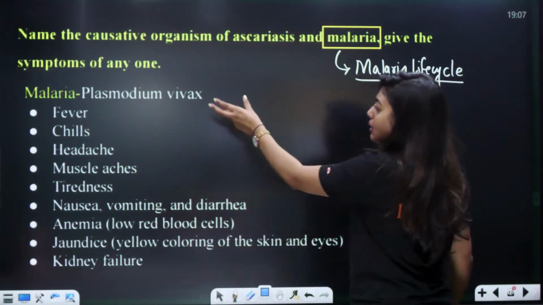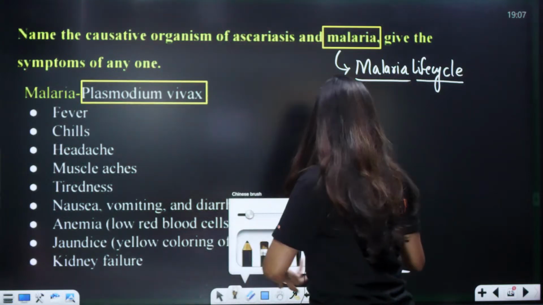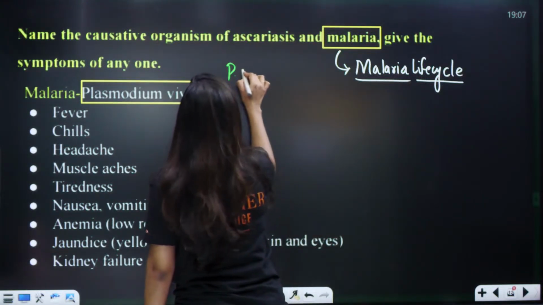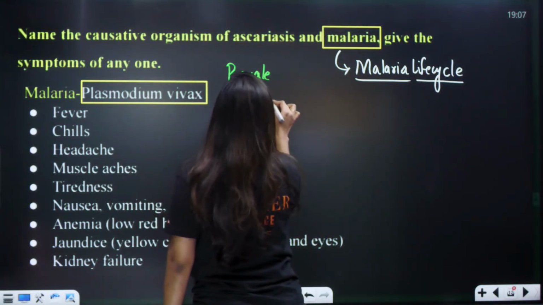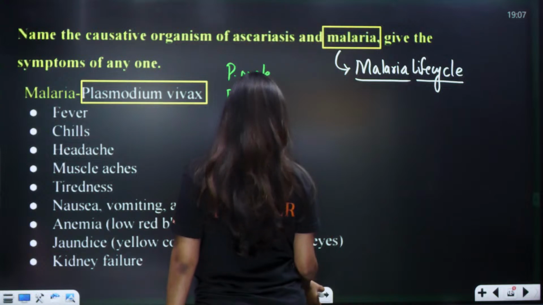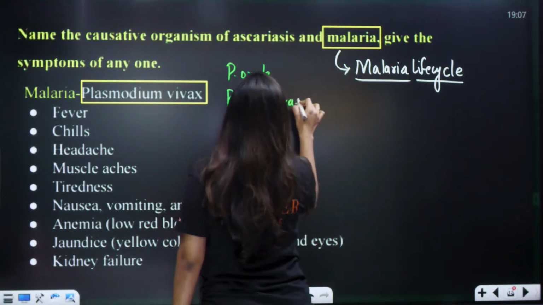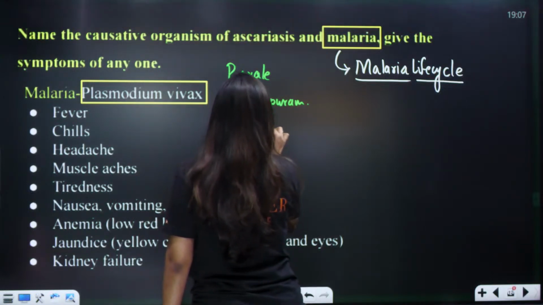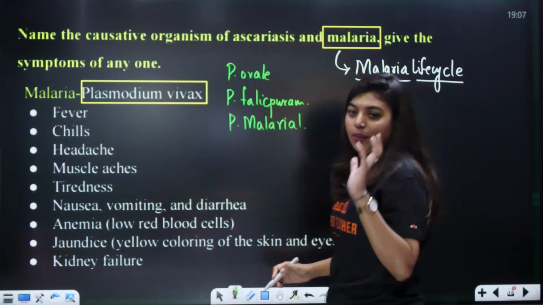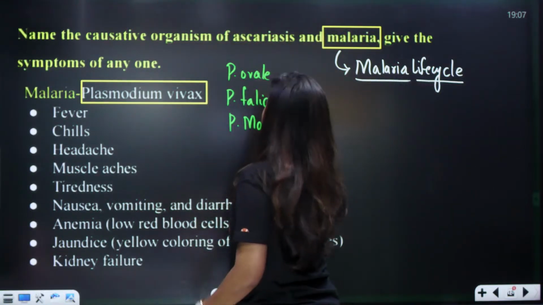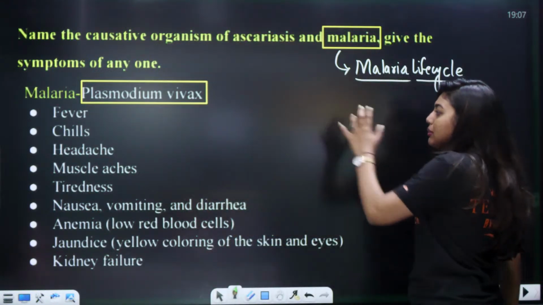Yes. Now look here, malaria is caused by Plasmodium vivax. But students, there are other plasmodiums also, like Plasmodium ovale, Plasmodium falciparum, Plasmodium malariae. So these other plasmodiums also are there, but you have to remember Plasmodium vivax because that causes the most common malaria. Okay, most common malaria is caused by Plasmodium vivax.